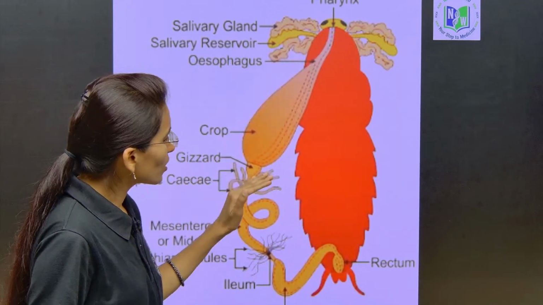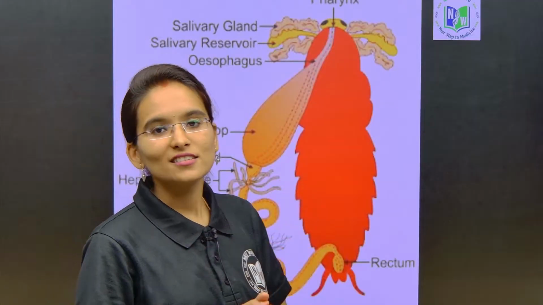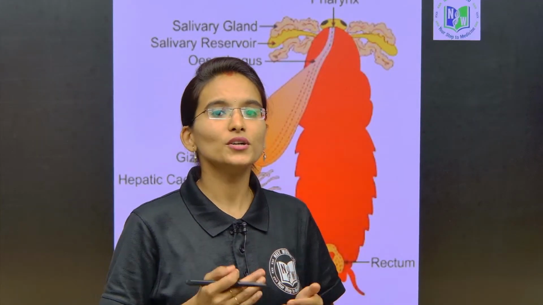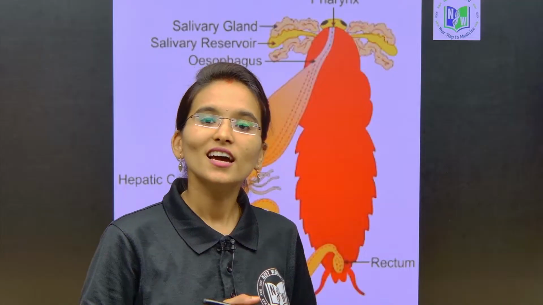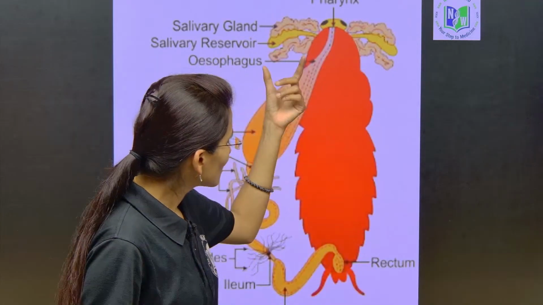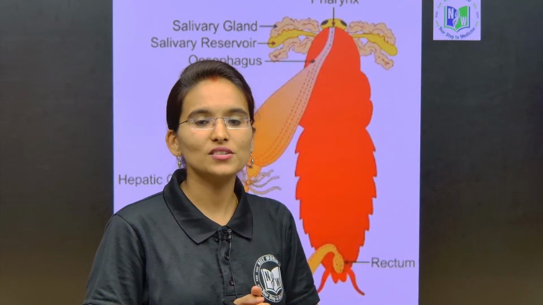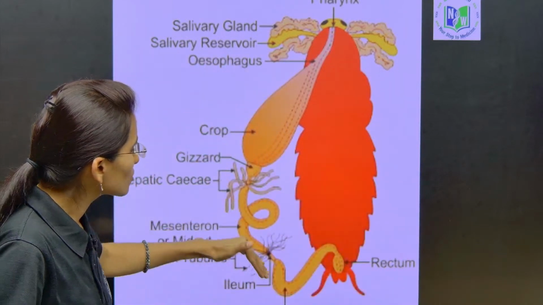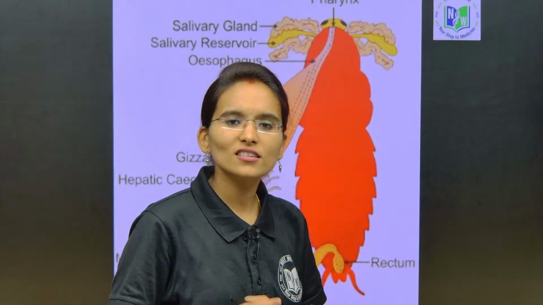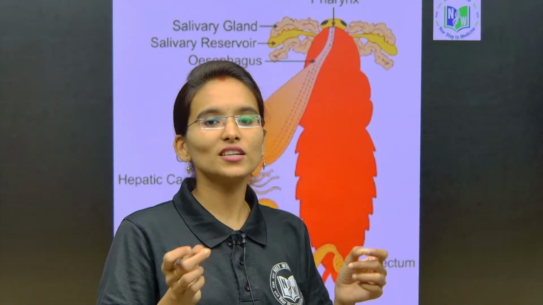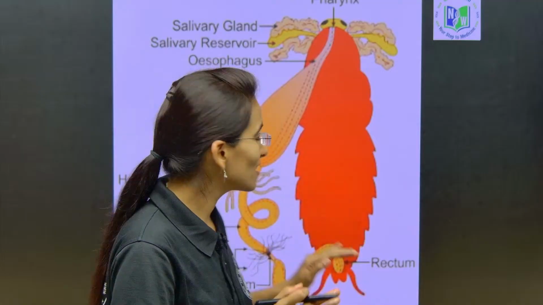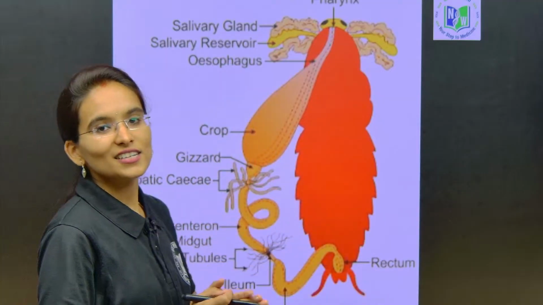Immediately after completing the digestive system, we are now dealing with the excretory system, because both the digestive system and the excretory system are coordinated in function. All the excretory organs are associated with the alimentary canal of the cockroach. That is the reason we are dealing with the excretory system.